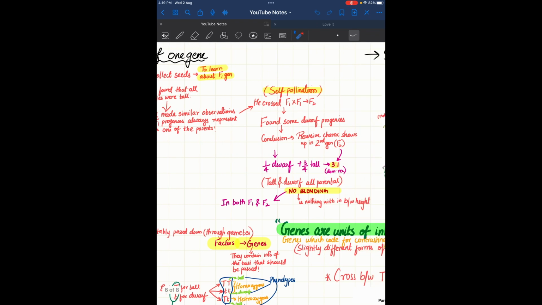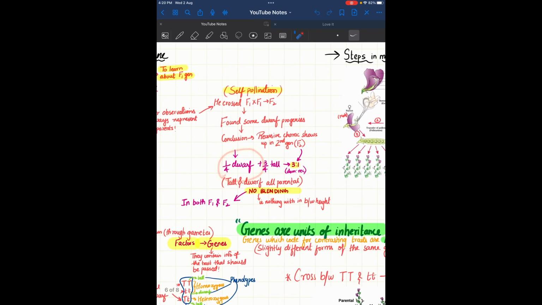Now how did he do that? Self pollination, that is, he crossed F1 with F1 for F2. F1 crossed with F1 will give F2. In F2 he found a difference from F1: he found some dwarf progenies. In F1 we had only tall, right? But in F2 we have tall as well as dwarf. Now this gives the conclusion that recessive characters show up in the second generation but not in the first.